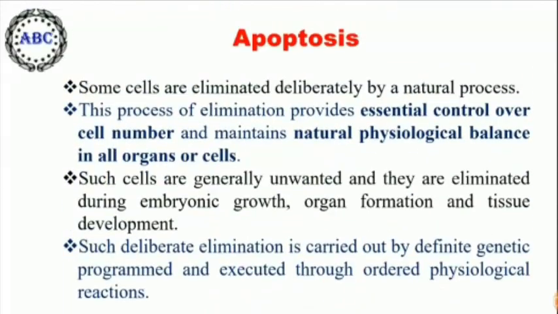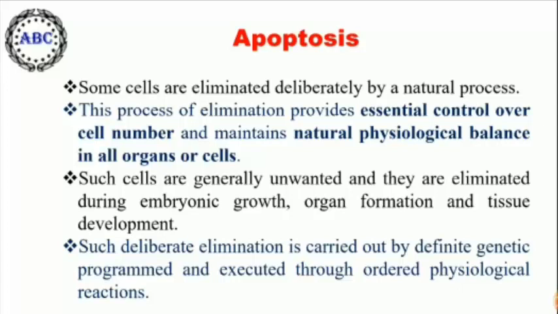During development of multicellular eukaryotic organisms and prokaryotic cells growing in culture medium, some cells are to be eliminated deliberately by a natural process. This process of elimination provides essential control over cell number and maintains natural physiological balance in all organs or cells.